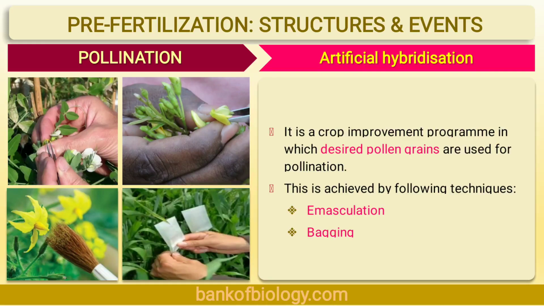Now, let's see what is artificial hybridization. It is one of the major approaches used in crop improvement. Only the desired pollen grains are hand pollinated and used for fertilization. It means the desired pollen grains are manually dusted over the stigma and pollination occurs. So it is like an artificial practice, which is then used for fertilization. This is accomplished through the emasculation and bagging procedure. So emasculation and bagging, these two processes we have to see.